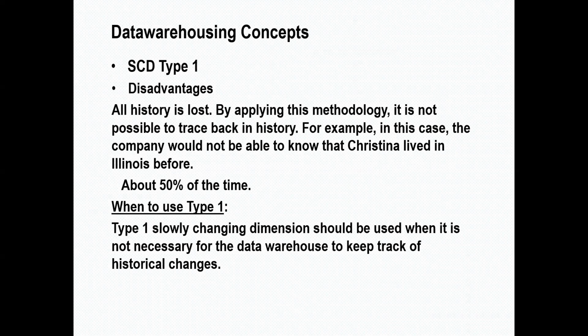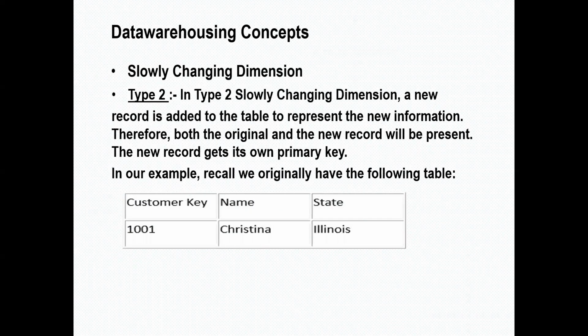Type 1 slowly changing dimensions should be used when it is not necessary for the data warehouse to keep the historical changes. So we don't want to bother about where you stayed, all these things, in this scenario. Only when they want the present situation will they go for SCD type 1. So the next one is slowly changing dimensions.